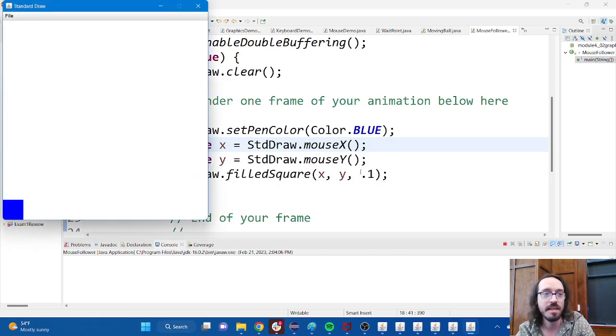Again, it has to be within the bounds of the window. You'll see that when the mouse is out here, it doesn't do anything. But once I move the mouse inside, it's following my cursor around. One of the fun things about this is that the motion's pretty fluid right now. You can see it's hugging the mouse pretty tight when I move the mouse around. That square is staying pretty close.